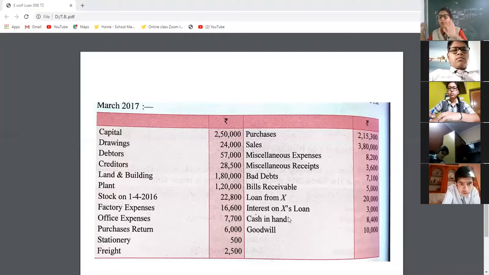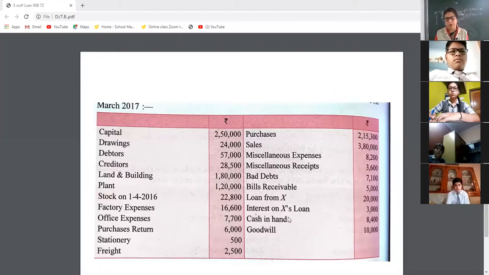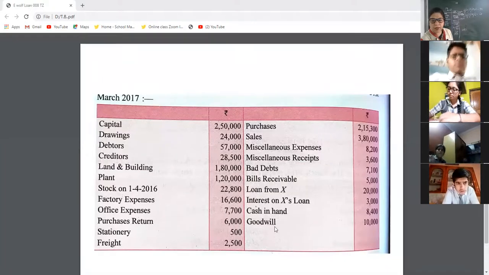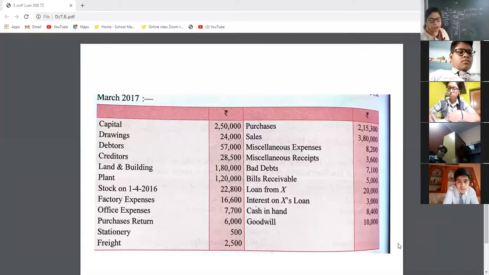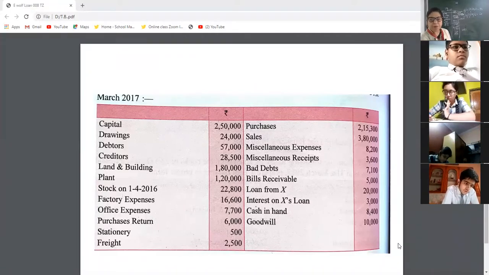5 things in debit, 5 in credit, and at the end you will match the total of both the sides. If the totals match, this is the assurance of the mathematical accuracy of your accounts. So now put all the transactions in the trial balance and do the total. Yes, Tanish Malik, do the total. I have shown everything on the screen, on the board. Now you will make a trial balance and do the total.